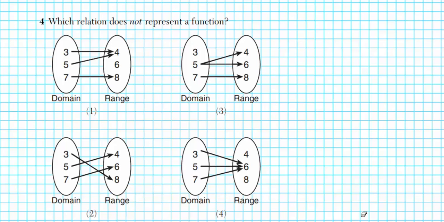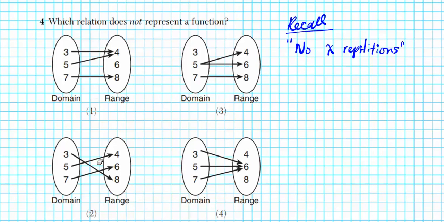Let's take a look at number 4. It says, which relation does not represent a function? So remember, a function assigns every input to exactly one output. If you assign one input to more than one output, then you do not have a function. So anytime you're asked about a function or not, recall that you need to have no x repetitions. If you have any repetition with the x's, then you are assigning one input to 2 different outputs. No x repetitions. That's what we're looking for.